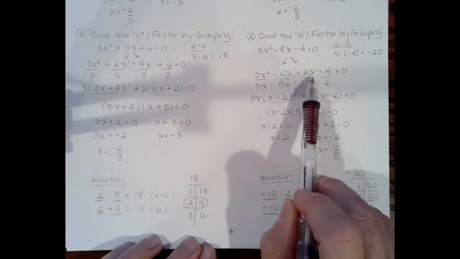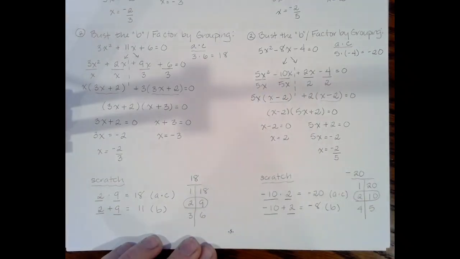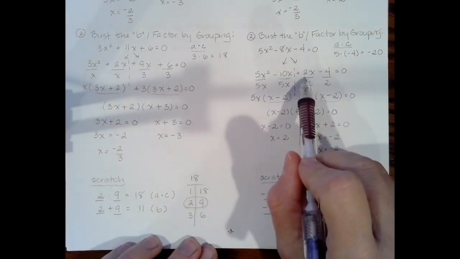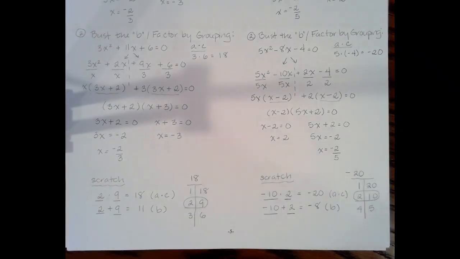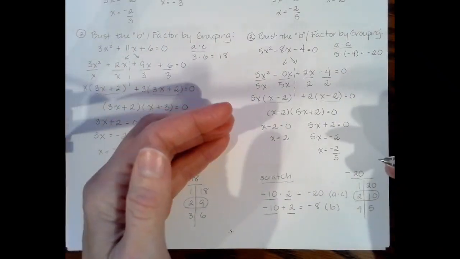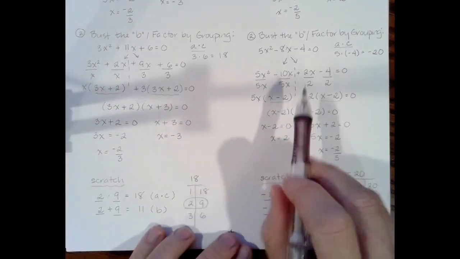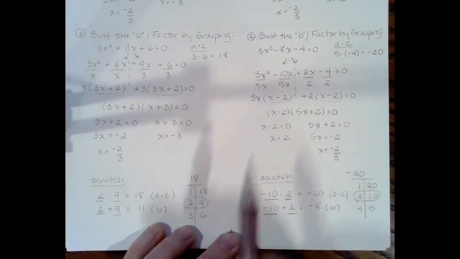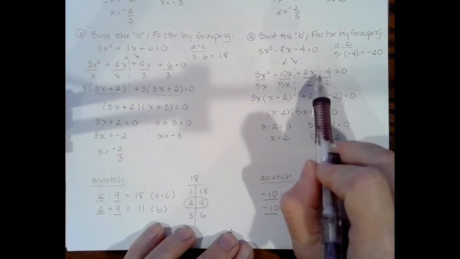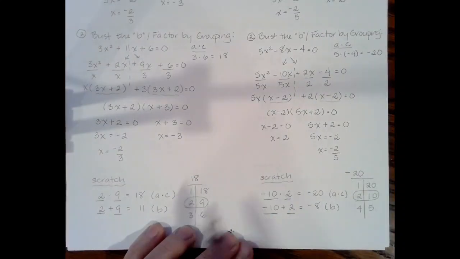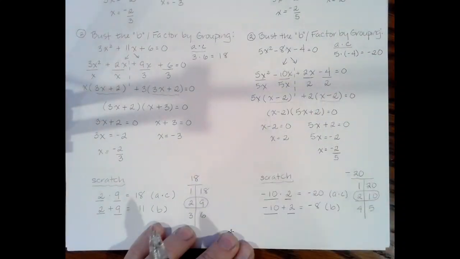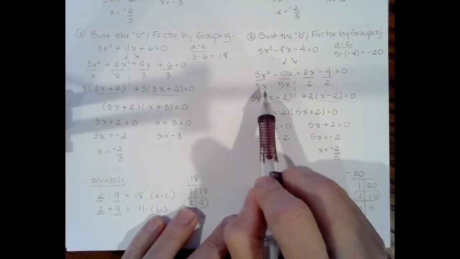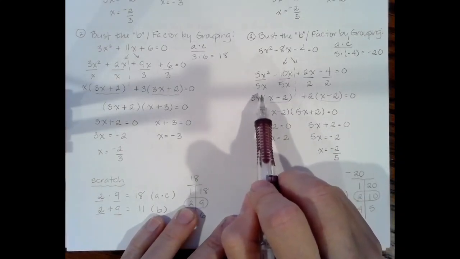Does it matter what order I put these in? Absolutely not. You're going to get the same result. So there's no method to the madness. You could put 2x here and negative 10x here. Now, I will say it's easier in terms of the next steps if you're a little strategic in your choices. Like I put negative 10 here, not because I wrote it first down here, but I know that 5 divides into 10. And I put the 2 here because I know that 2 goes into 4. And then both the leading terms are also positive when I make this choice, so I don't have to worry about dividing by a negative number. So that makes things a little bit easier for me. So I'm being a little strategic, but you don't have to be.